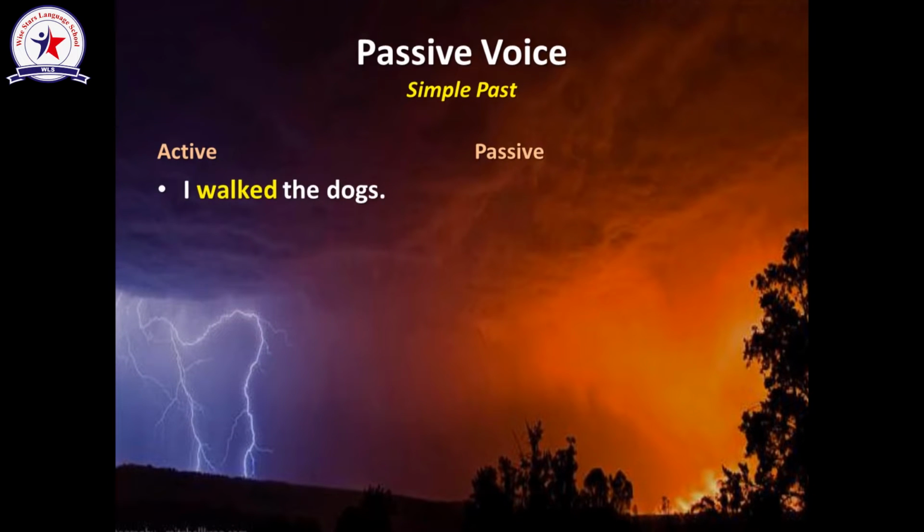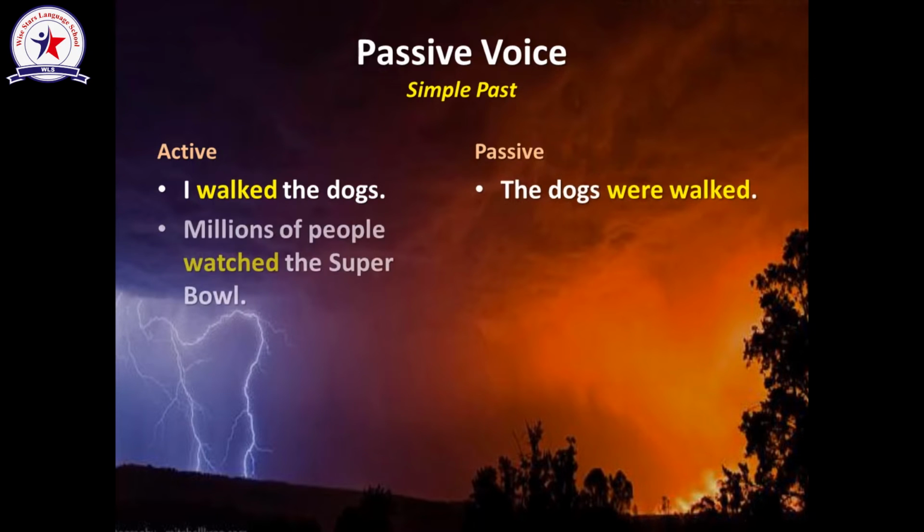Let's apply the same rule in transferring from active to passive in the simple past tense. Sentence number 1, I walked the dogs. To transfer it into the passive, we will start with the dogs. Verb to be in the past will be were, because the dogs is a plural noun. So the sentence is going to be, the dogs were walked.